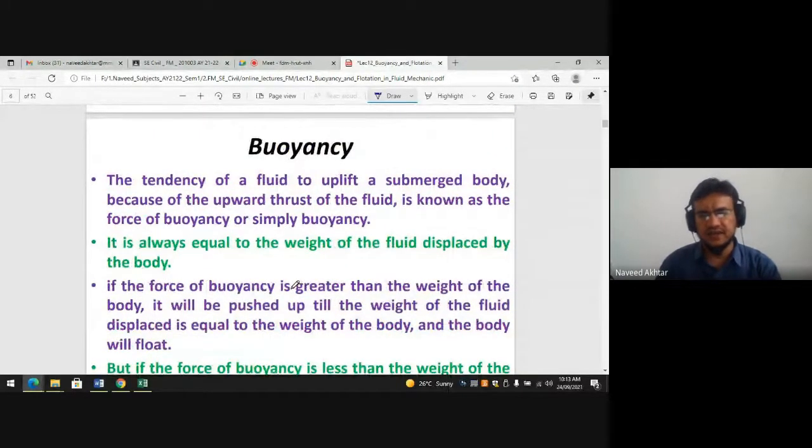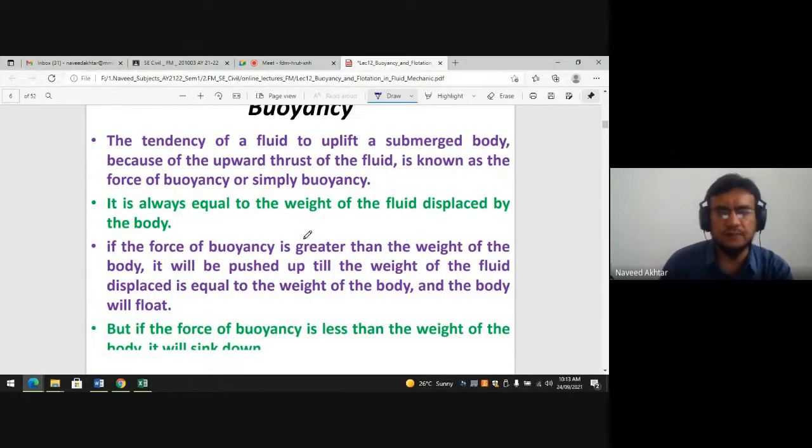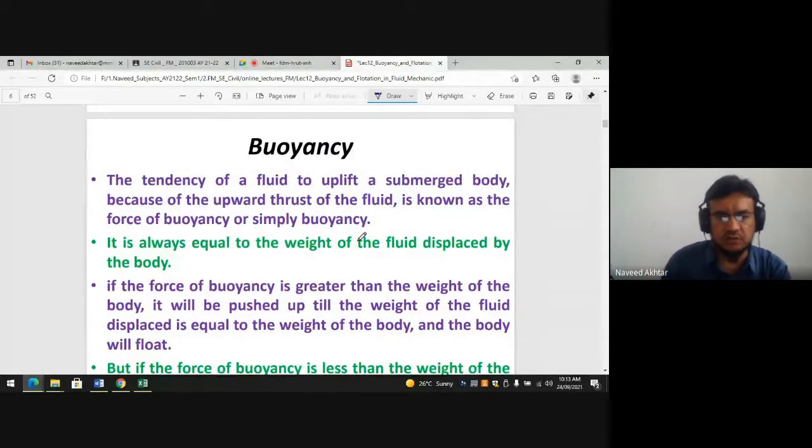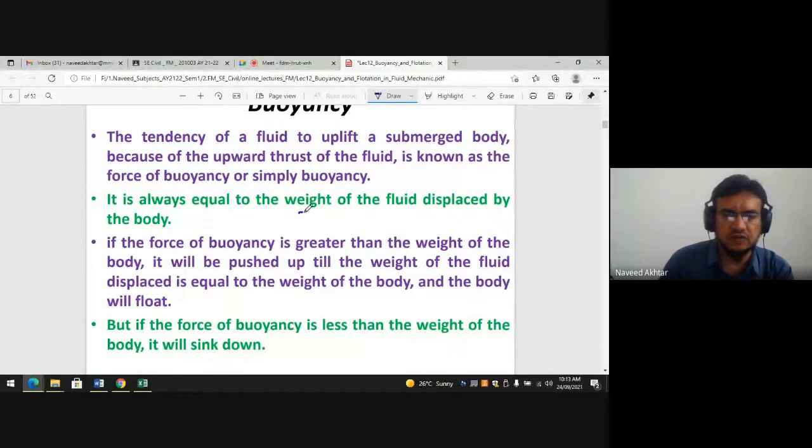These are the different definitions we are seeing. The tendency of a fluid to uplift a submerged body because of the thrust of the fluid is known as force of buoyancy, or simply buoyancy. It is always equal to the weight of the fluid displaced by the body. This is nothing but the Archimedes principle.